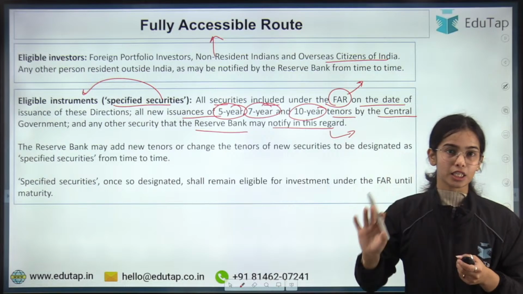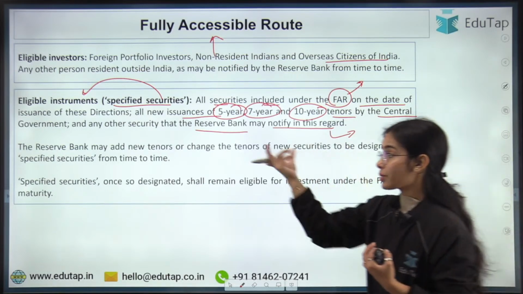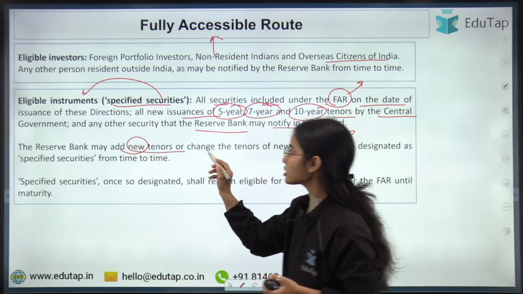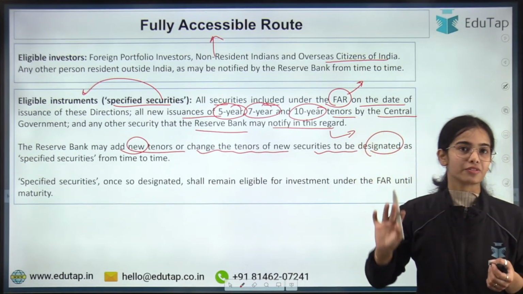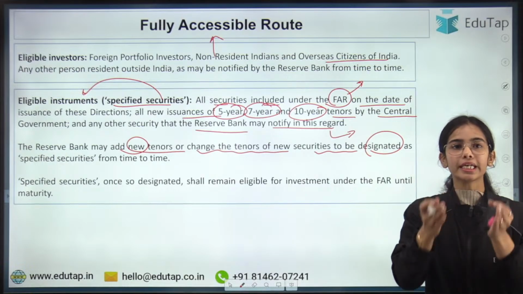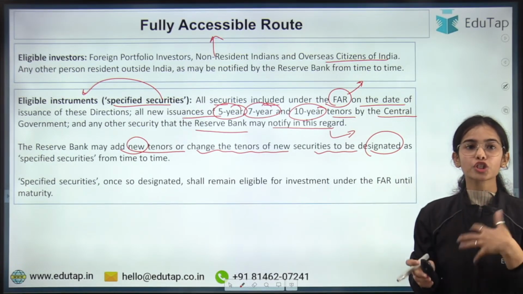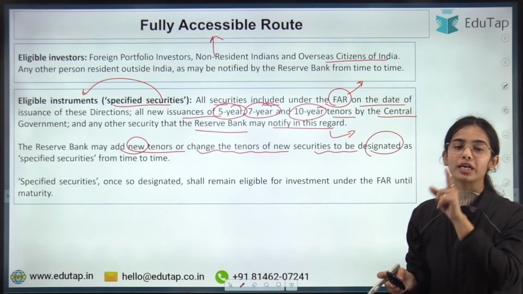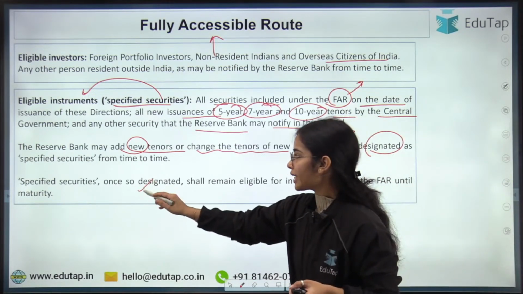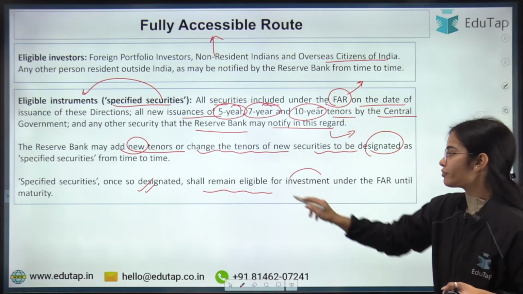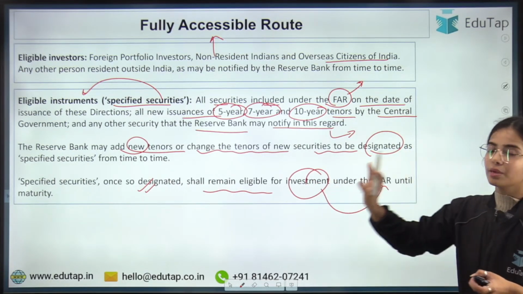So they are specified securities. RBI may add new tenors or change the tenors of new securities to be designated under the specified securities. So it is purely in the hands of RBI which securities RBI will allow under the fully accessible route. Specified securities, once so designated, shall remain eligible for investment under the FAR until maturity.